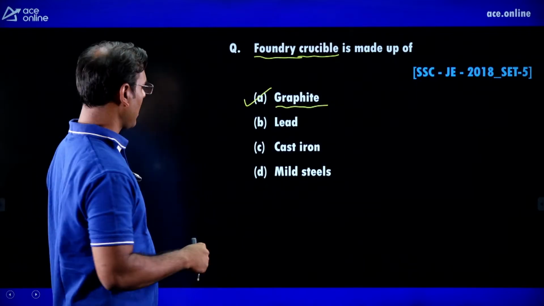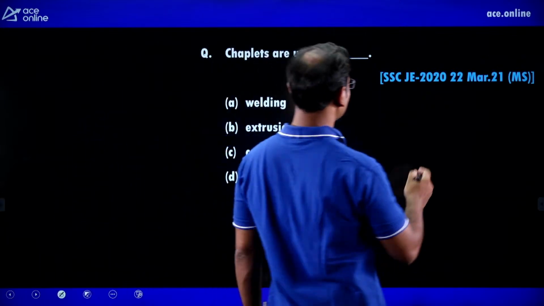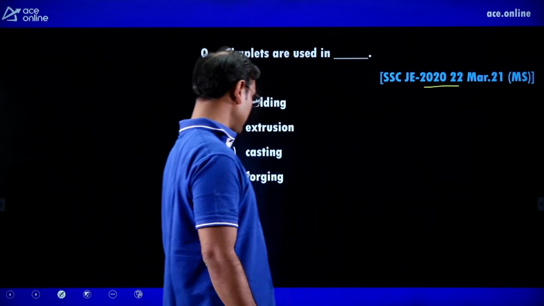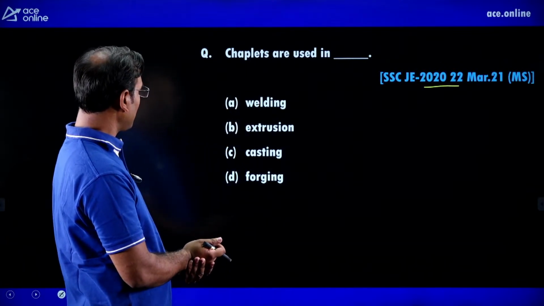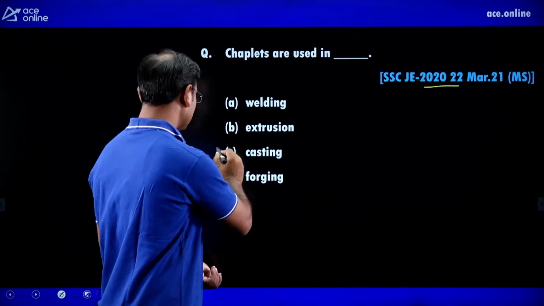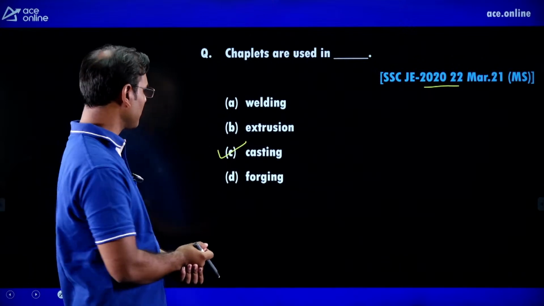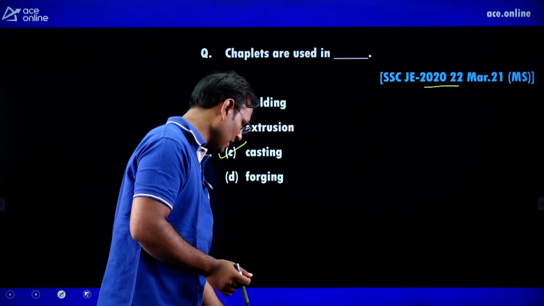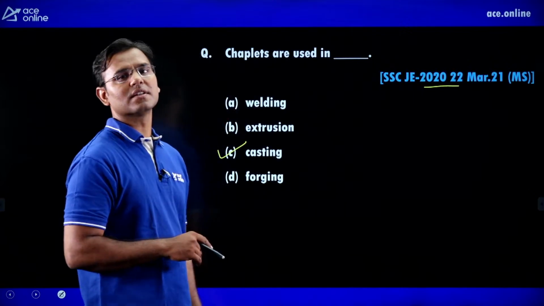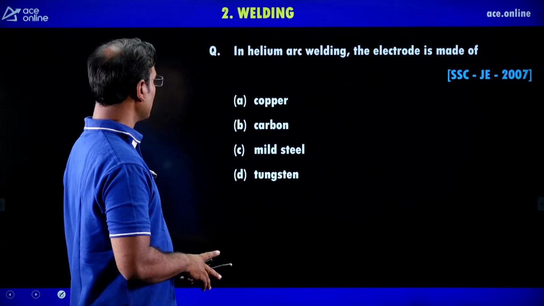Next, chaplets are used in, a very simple question in last exam, that is SSC JE 2020. The chaplets are used in the casting method. Okay, in casting we are using chaplets, not in welding, extrusion or forging. Okay, here we completed the typical questions of casting. Now go with the welding.